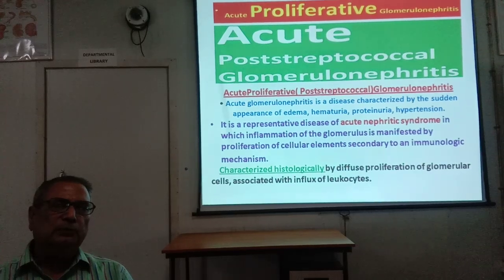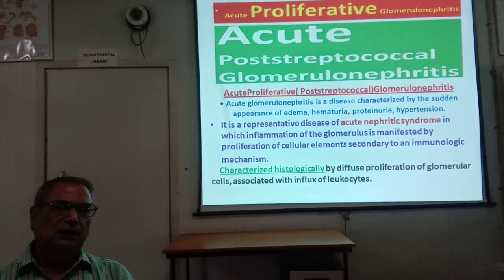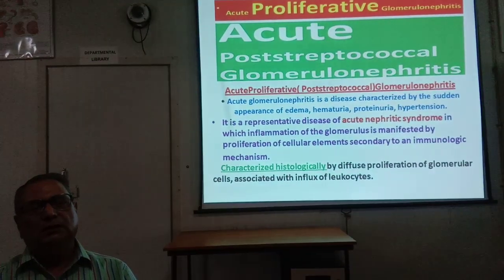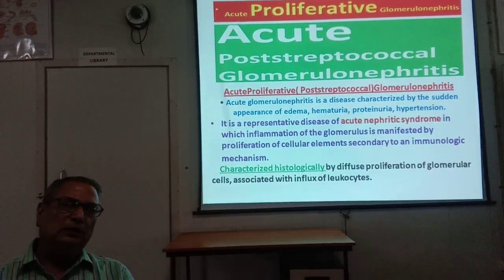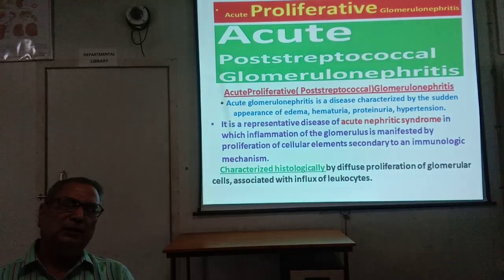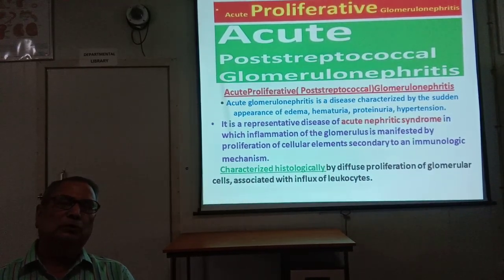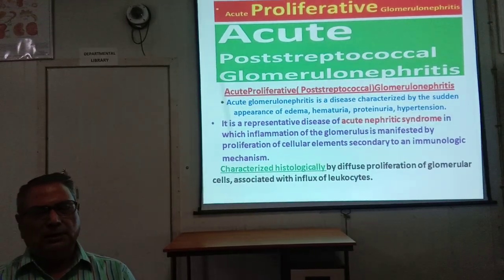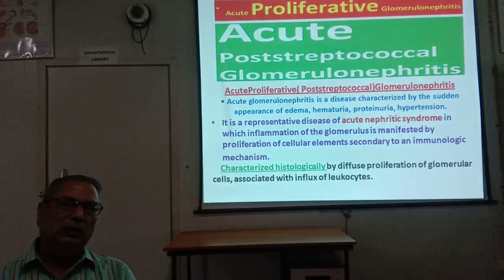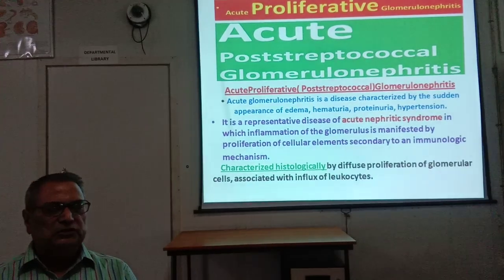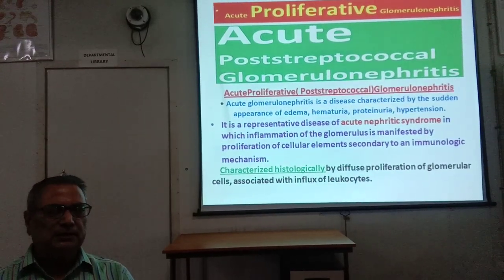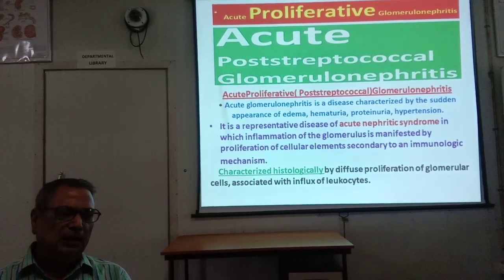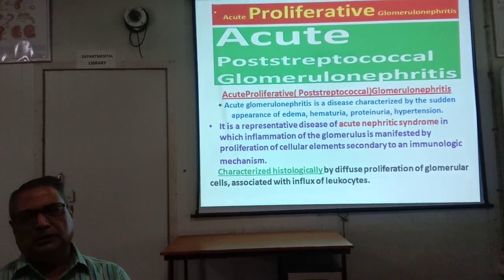Second is rapidly progressive glomerulonephritis. Third is minimal change disease. Then membranous glomerulonephritis. Then membranoproliferative glomerulonephritis. Then focal segmental glomerulosclerosis, IgA nephropathy and chronic glomerulonephritis. And some are secondary, like SLE nephritis, diabetic nephropathy, then amyloid nephropathy and so on.